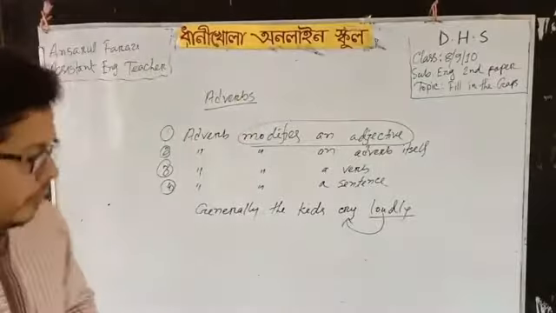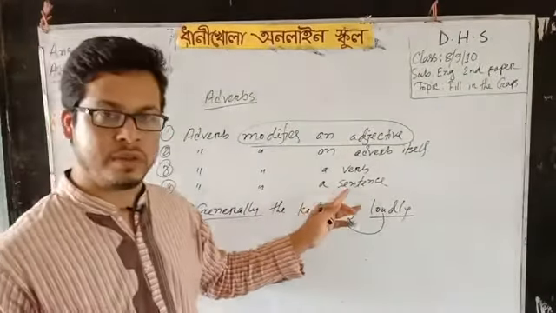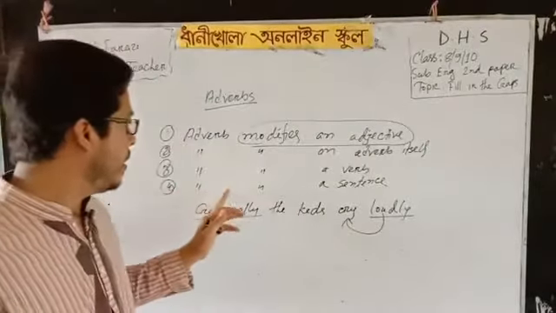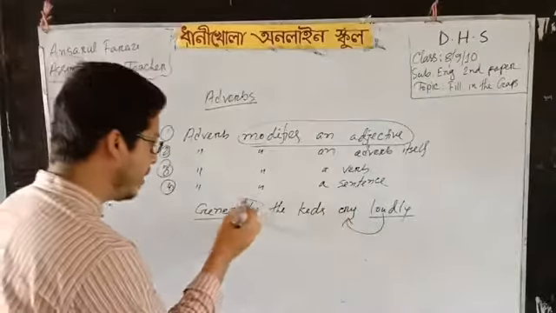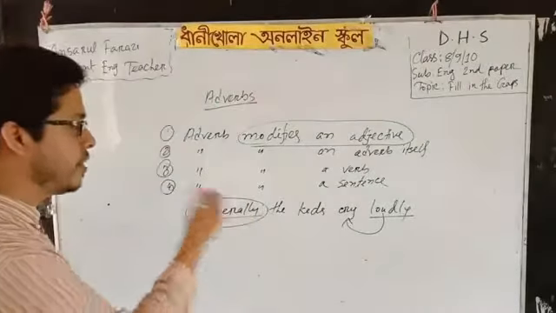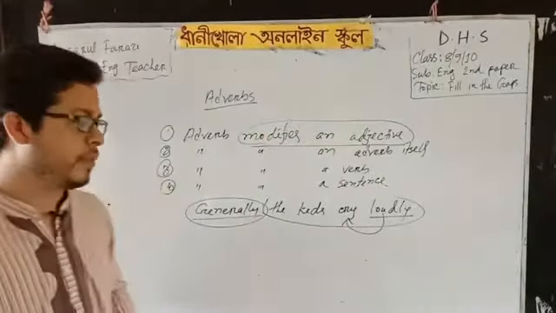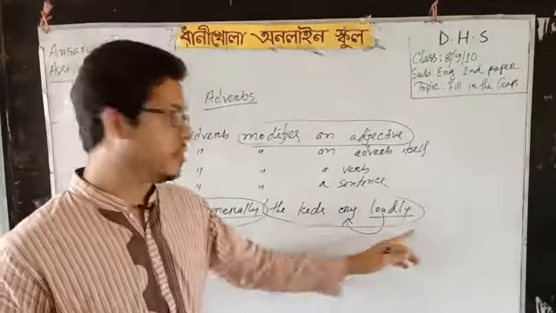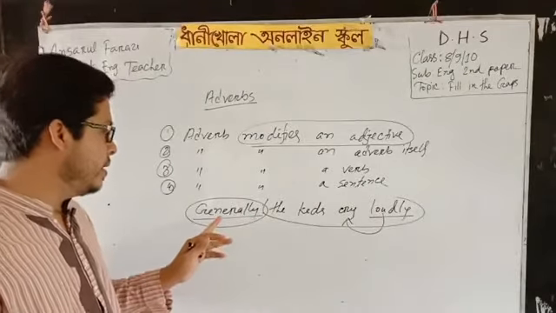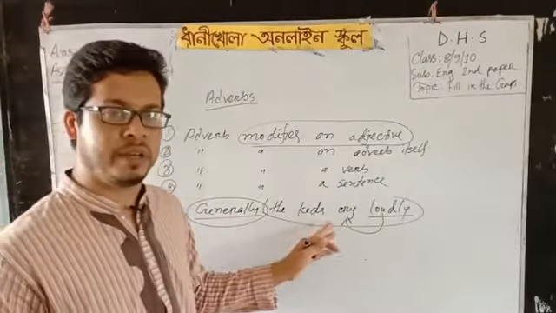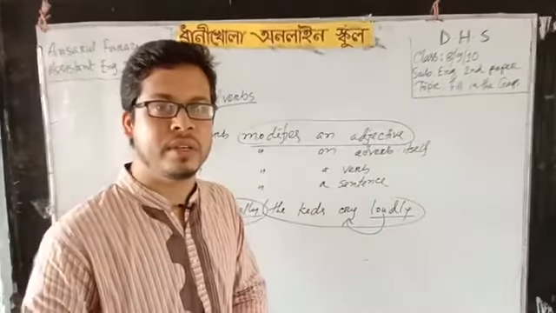Okay, another example. From this example, we can bring the fourth rule. An adverb modifies a sentence also. So here there is an adverb, generally. Generally is modifying the whole sentence. The kids cry loudly. This is a sentence, and this sentence is what the adverb generally is modifying. So we can say that these are the uses of adverbs in a sentence.